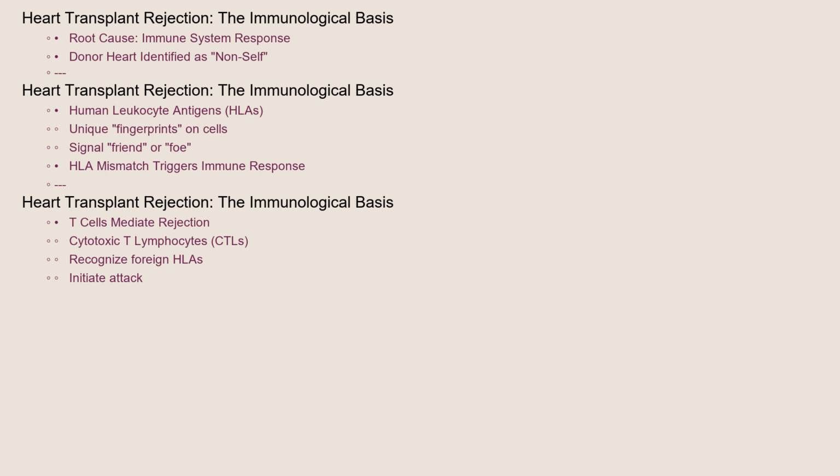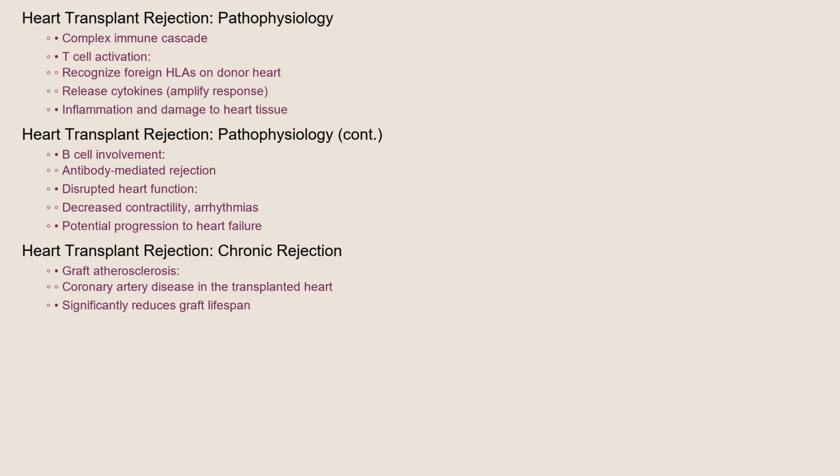The pathophysiology of heart transplant rejection is a complex cascade of immune events. When T cells recognize the foreign HLAs on the donor heart cells, they become activated. Activated T cells release cytokines, which are signaling molecules that amplify the immune response. This leads to inflammation and damage to the heart tissue. B cells can also become involved, producing antibodies that bind to the donor heart cells, leading to antibody-mediated rejection.